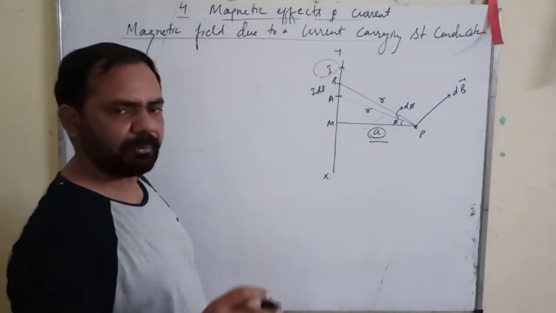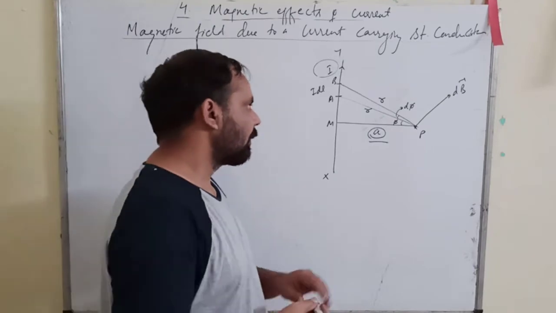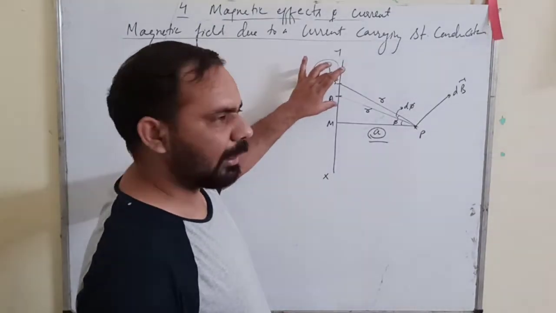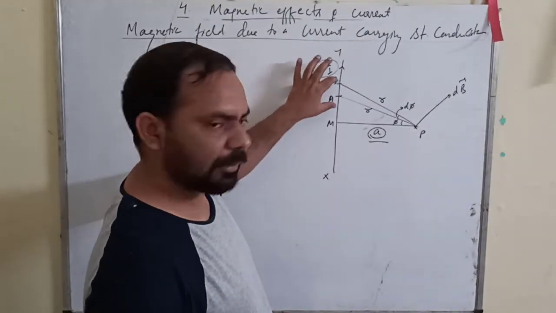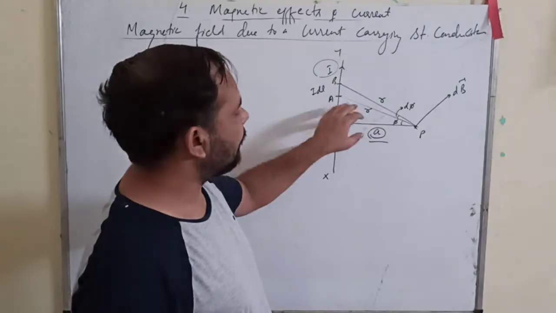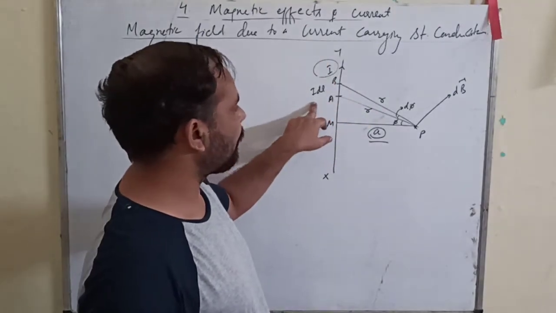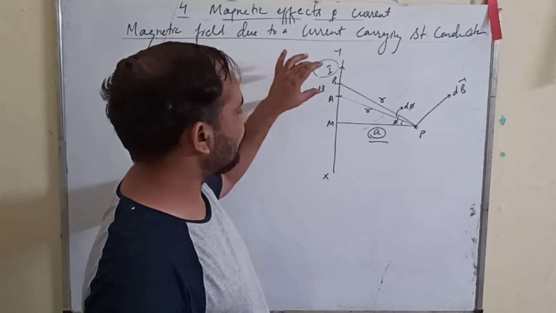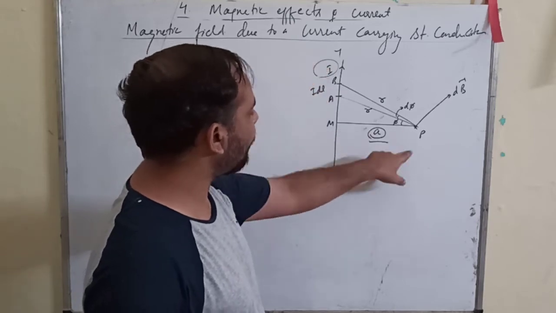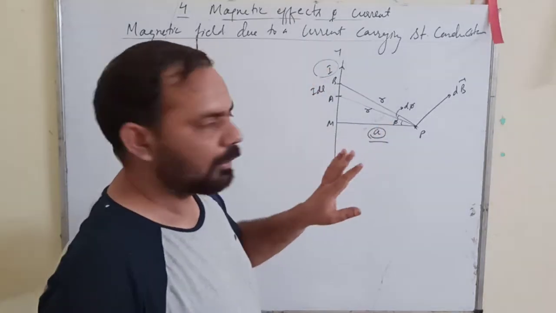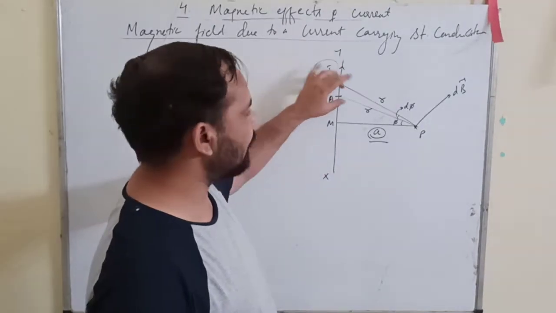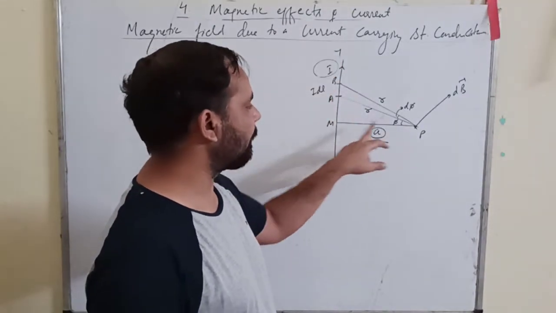We consider how we will start the derivation. We consider a current element I dl AB such that the angle APM is equal to phi. We consider a current element such that the angle formed by APM is phi.